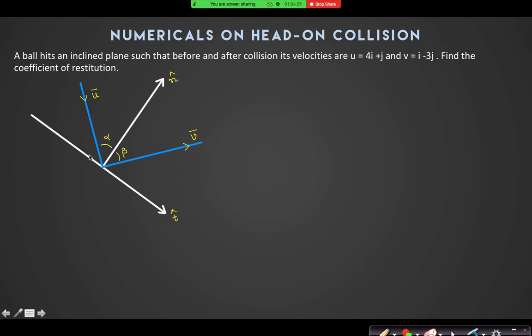Along this is a smooth inclined plane. So I can say along this line there is no impulse. Yes, no impulse. So if along this line there is no impulse, then only impulse acts along this line. Yes or no? Yes, sir. So can I say that the change in momentum occurs along the normal only?